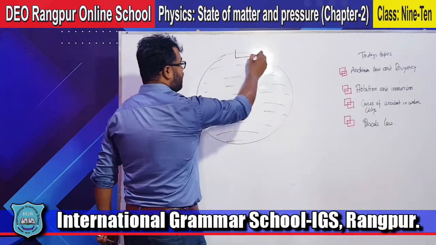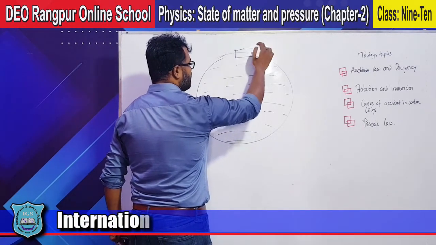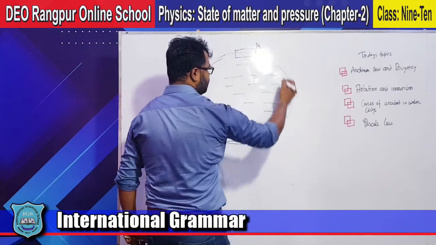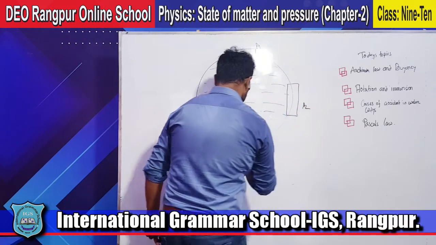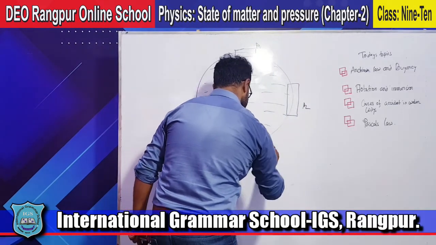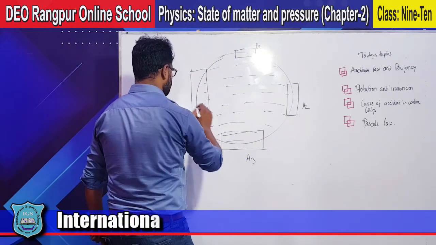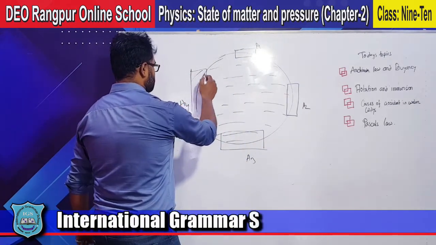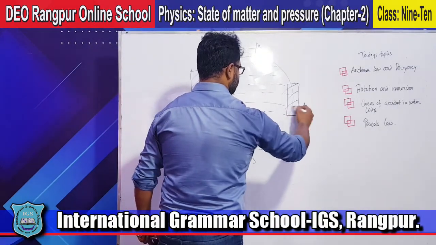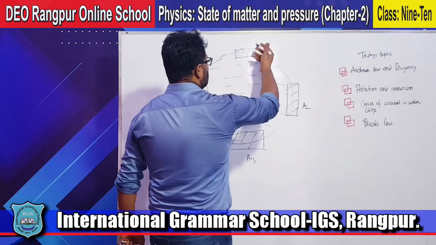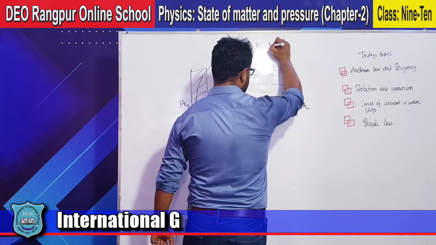Suppose I am putting a piston here, and the area of this piston is A1. Another piston is larger than the first one, that is A2. The next is larger than the second one, that's A3, and a little bit larger is A4. So these are the pistons. Suppose I apply a pressure of 5 Pascal.